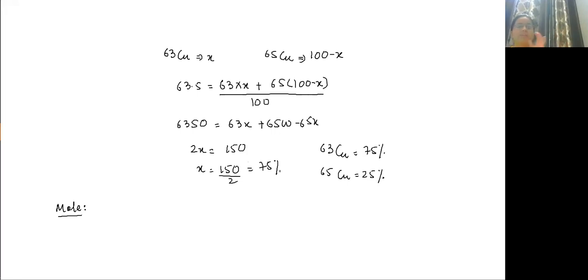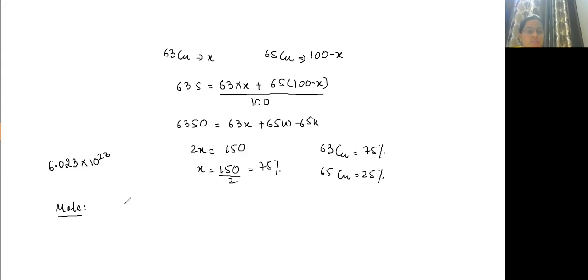Half century is used for 50. Similarly, mole is used for this number, 6.023 into 10 to the power 23. In some books, it is also written as 6.022 into 10 to the power 23. That is also correct.